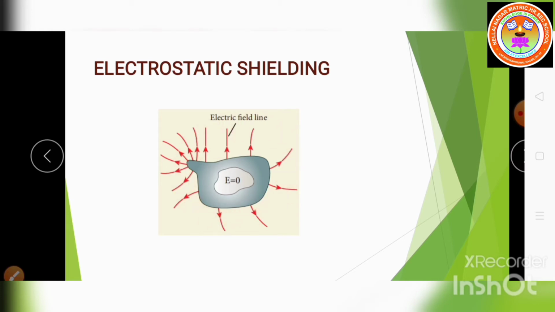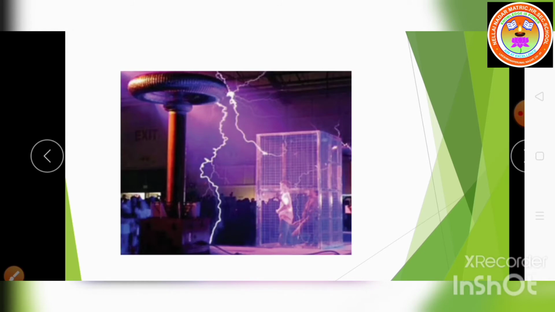This concept is called electrostatic shielding. Based upon this concept, the Faraday cage is an instrument used to demonstrate this effect. It is made up of metal bars.